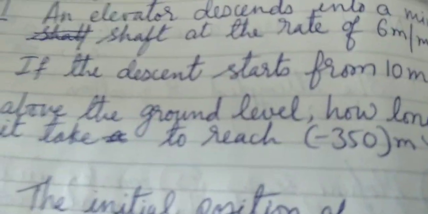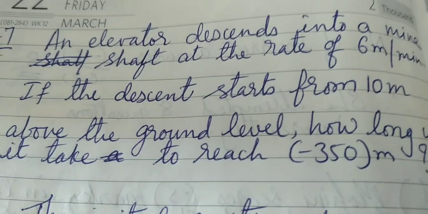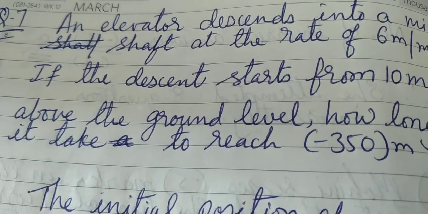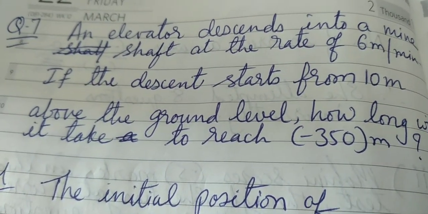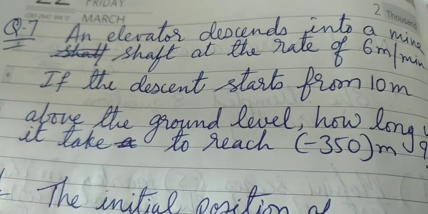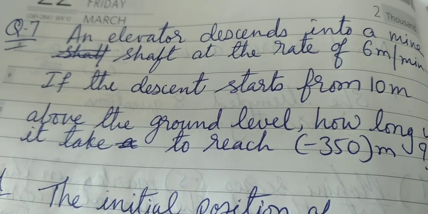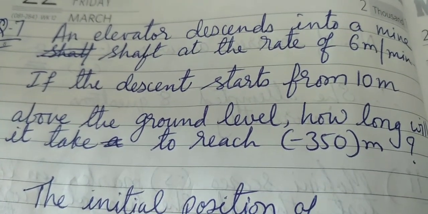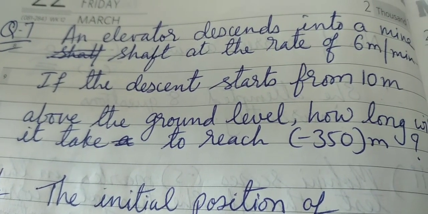Okay, so if the descent starts from 10 meter above the ground level, the initial position of the elevator is 10 meter.